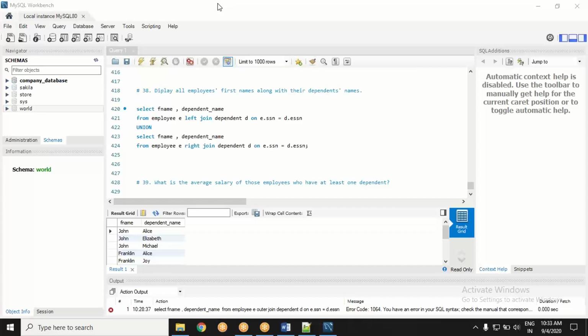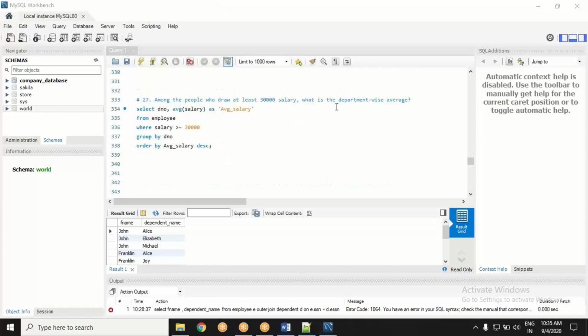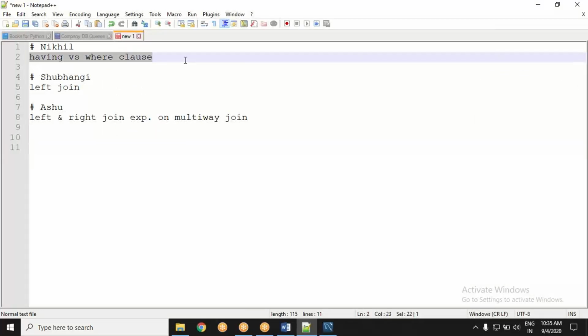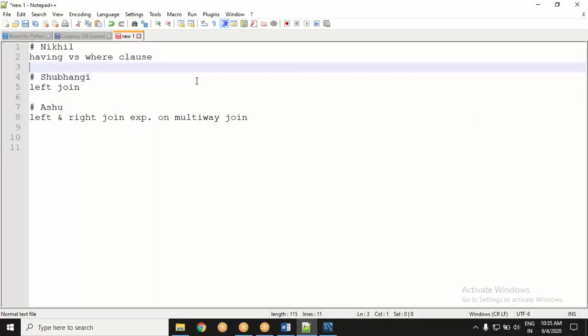Another confusion which is doing rounds is WHERE and HAVING clause. So moving on to that. So Nikhil, before I begin, or anybody those who have this confusion, you tell me first what is your idea of these two clauses?